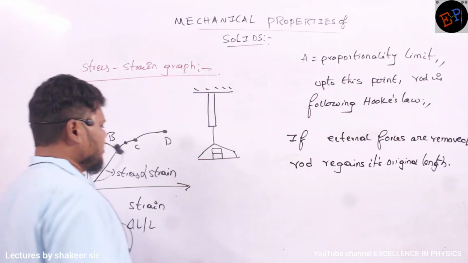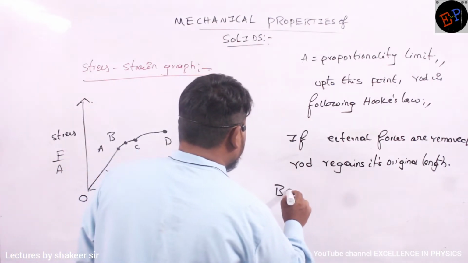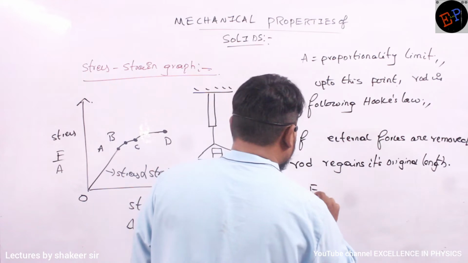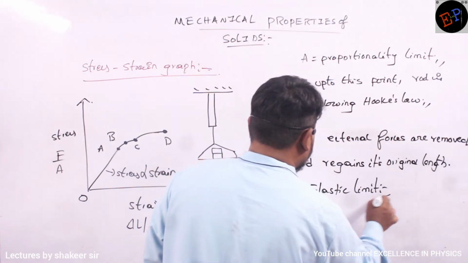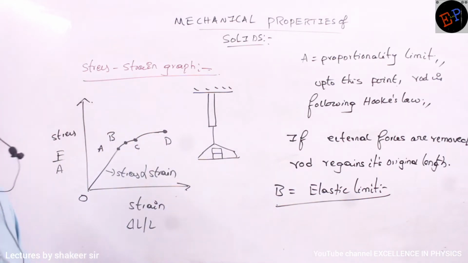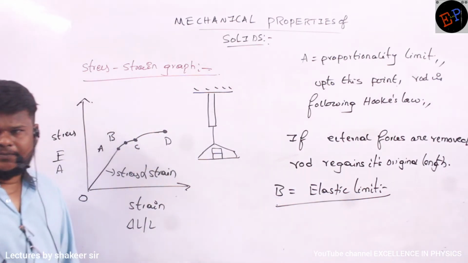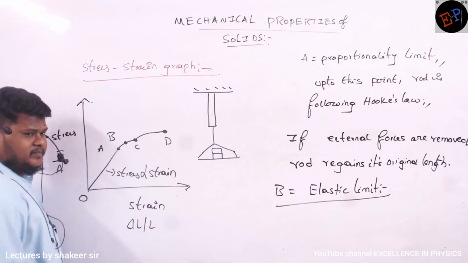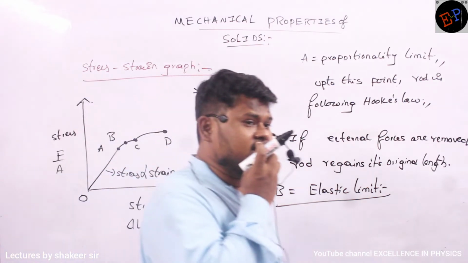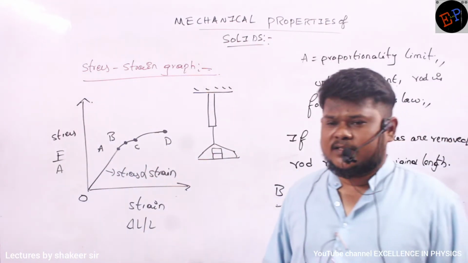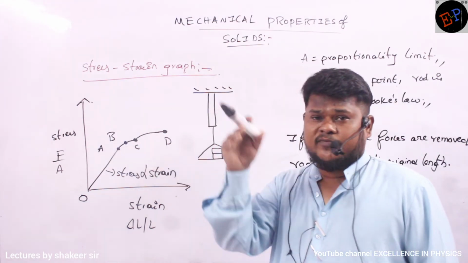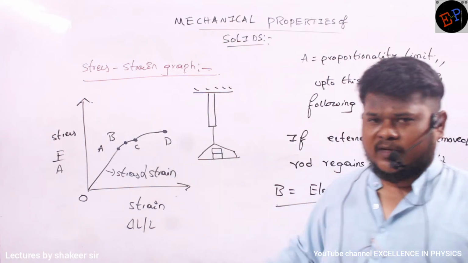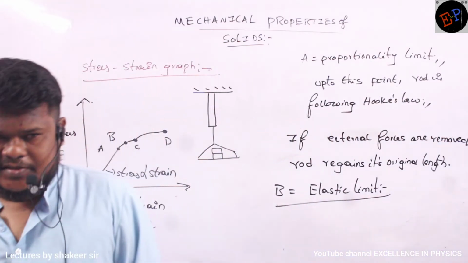Okay. Now, next point is called as point B, which is called as elastic limit. Okay, ma? Up to point A, it is clear now what is happening there. Now we are studying about point B. And what is the name of this point? Elastic limit. Why we are calling this one as elastic limit? Because at point B, here also if you remove the restoring forces, again the wire will regain its original shape and size.